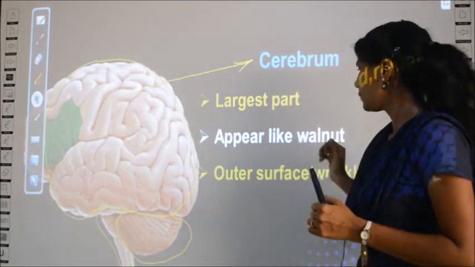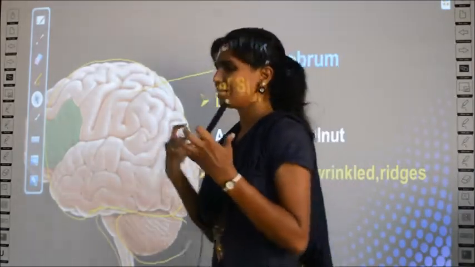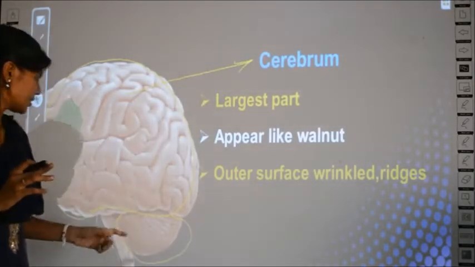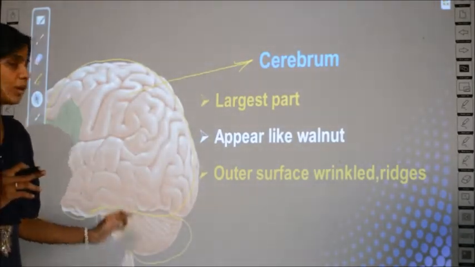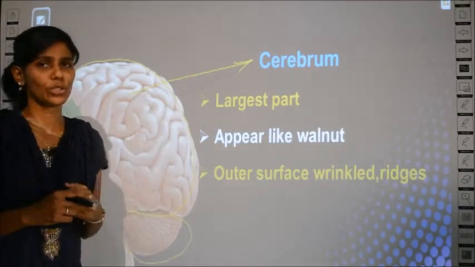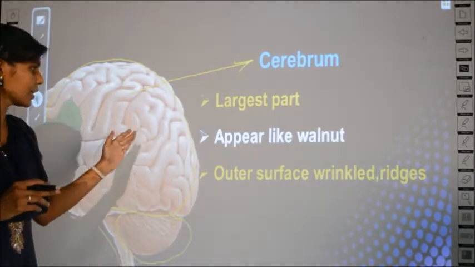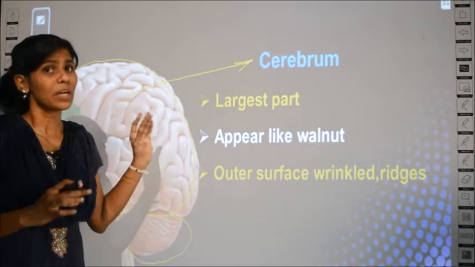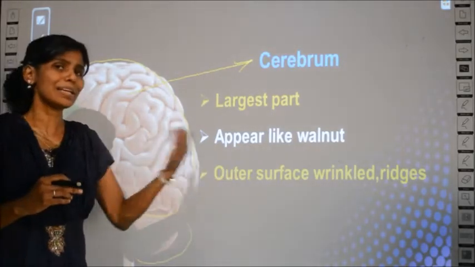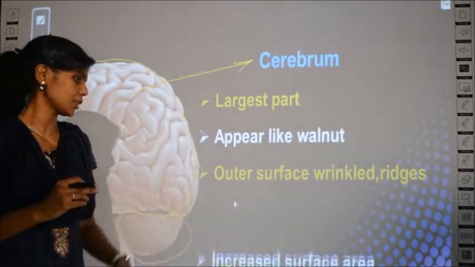It has wrinkles. What is a wrinkle? It is something like a crushed nature, right? It is not smooth like the medulla oblongata. It has so many grooves, called wrinkles and ridges. It is not a smooth structure, but instead it is uneven or irregular.